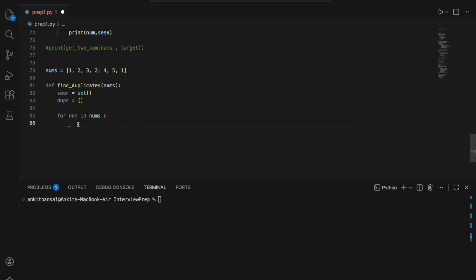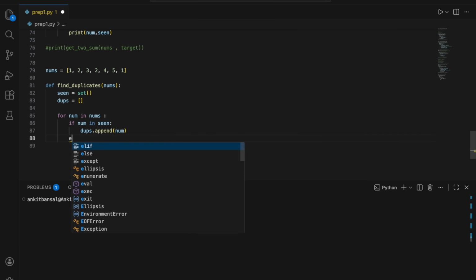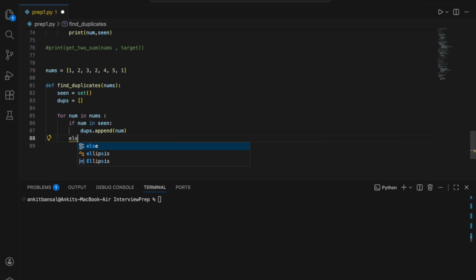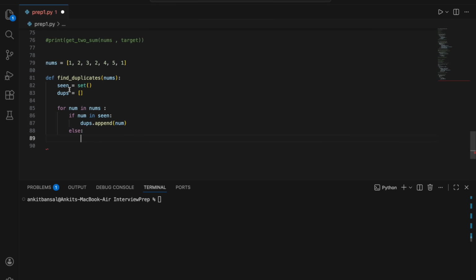So I'll say if num in seen, whatever element, if it is there in my set already, I will append it to dupes, because it is a duplicate. dupes.append that element. Okay. If it is not there, then I will add it to my seen. So I'll say seen.add and I will just add that element.